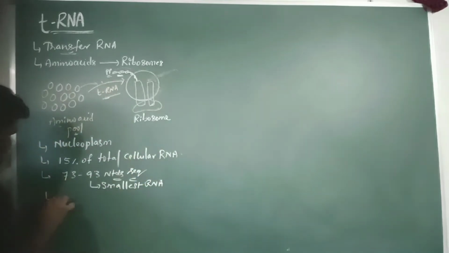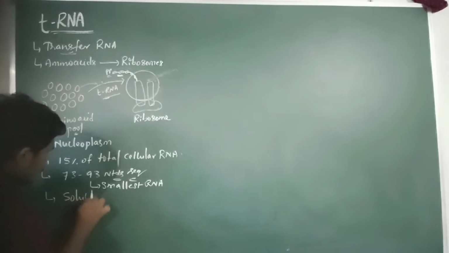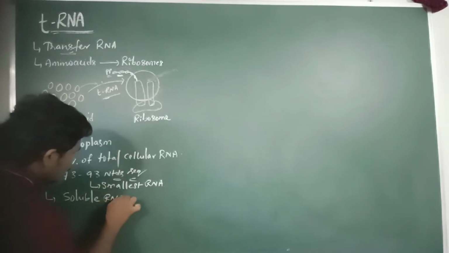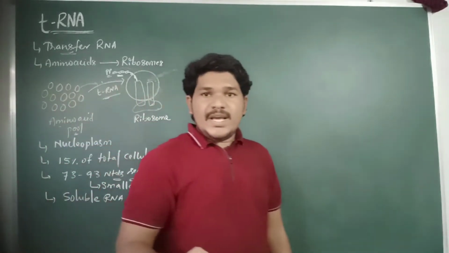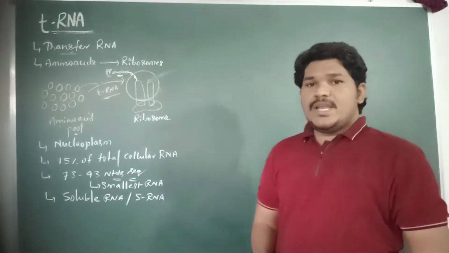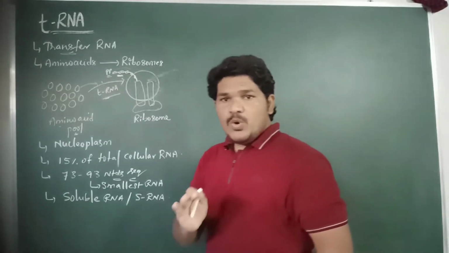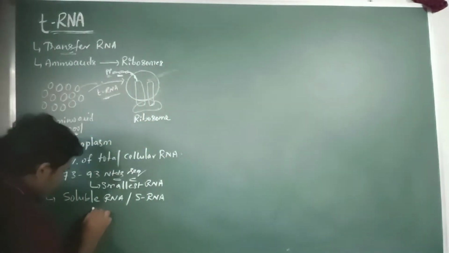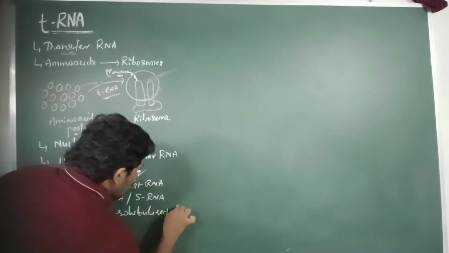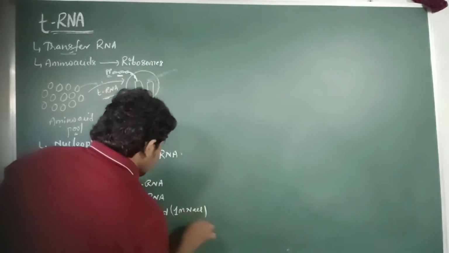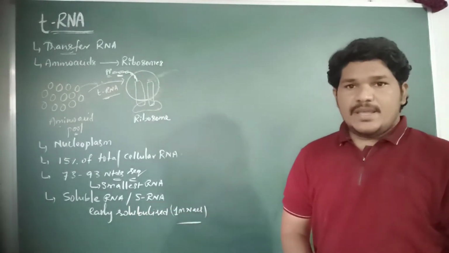And then the tRNA molecule is also known as soluble RNA or sRNA. Why is it called soluble RNA or sRNA? Because it is easily solubilized in 1 molar NaCl. Thus, it is also called soluble RNA or sRNA.